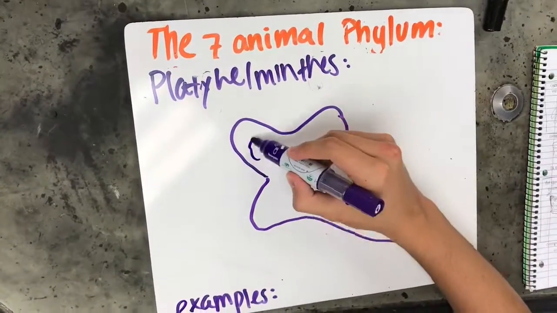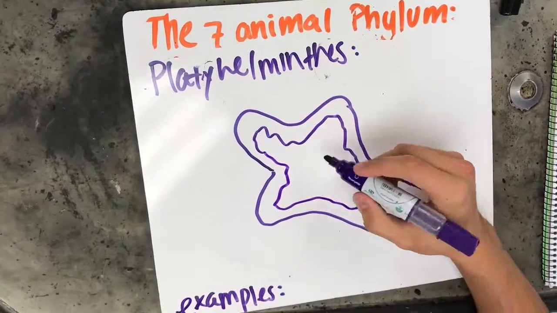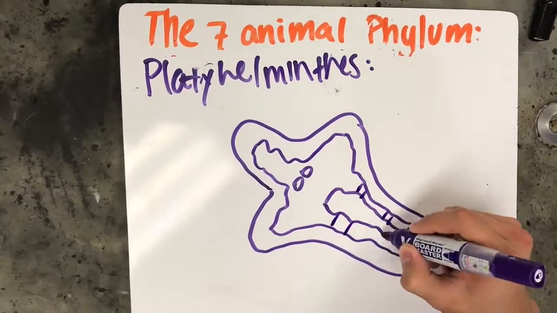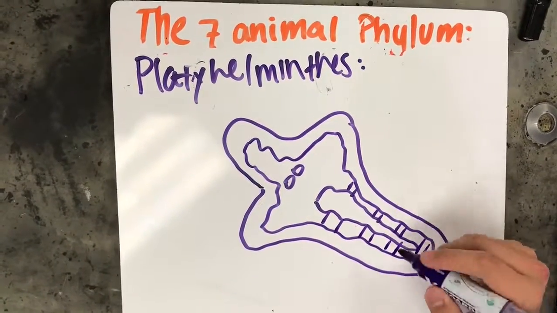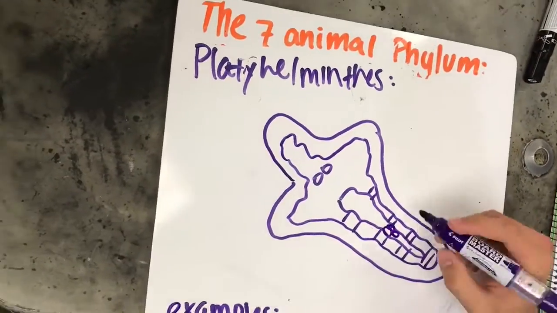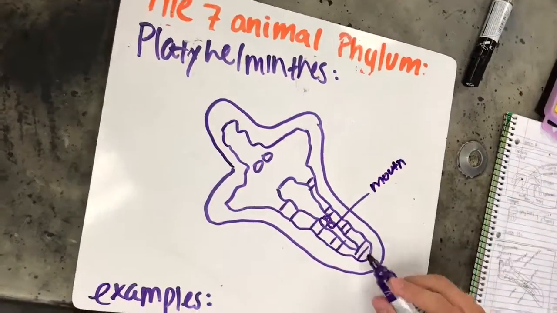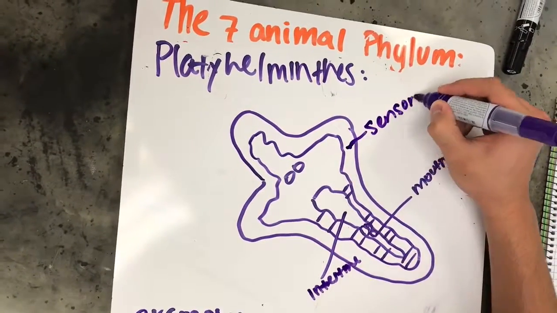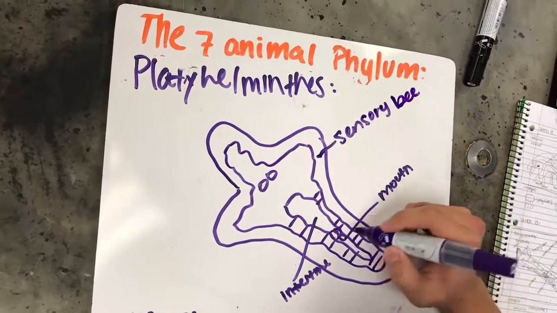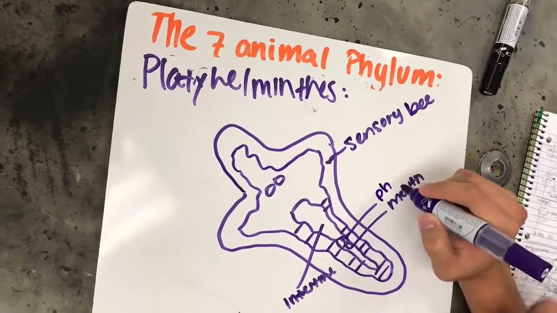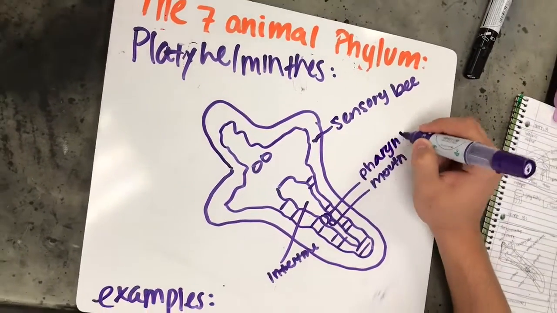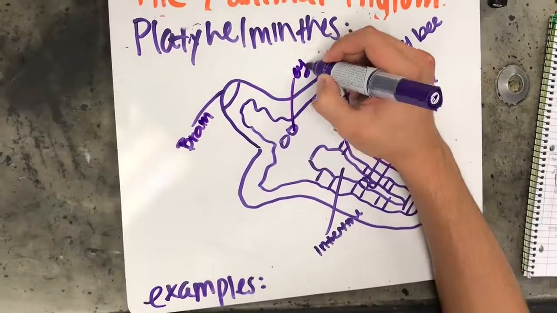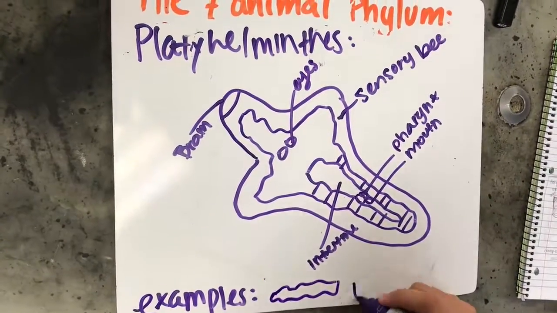Platyhelminthes. This drawing of the structure of the platyhelminthes consists of the brain, eye, sensory bee, ventrolateral nerve, pharynx, mouth, and intestine. Flatworms are examples. What makes these unique is that some are free-living in water, while others are parasites living in other organisms. They have three layers of cells and have a body cavity with mouth and anus. They are flat, most are small, but tapeworms in animals may grow to several meters long.